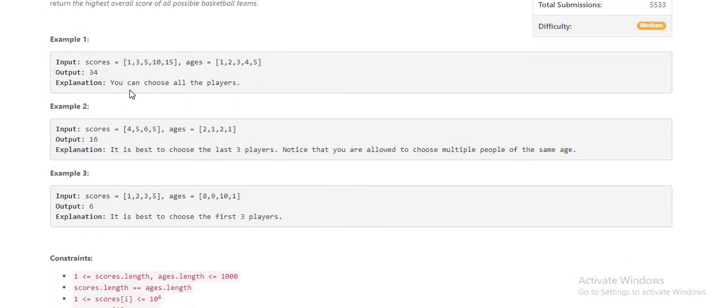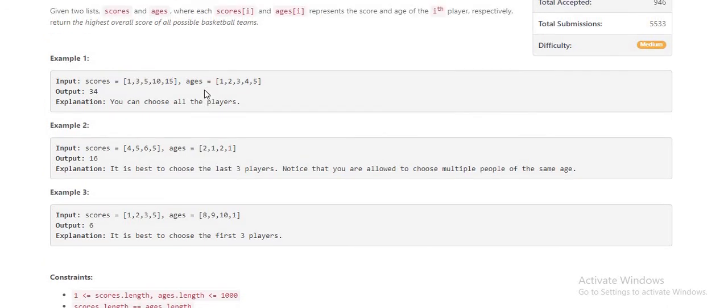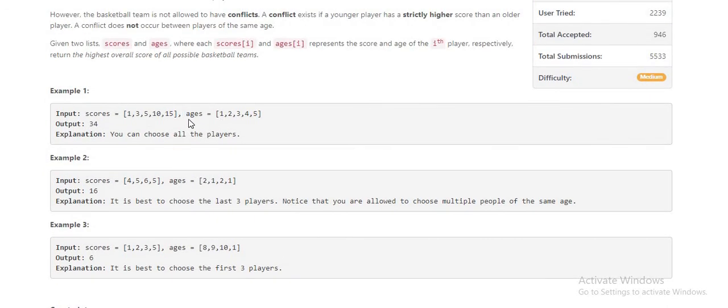So let's take a few examples. Here is the scores array and another array is the ages. In this case, we can take player 1 whose score is 1. Now we can take player 2, who is 2 years old and can perform a score of 3.